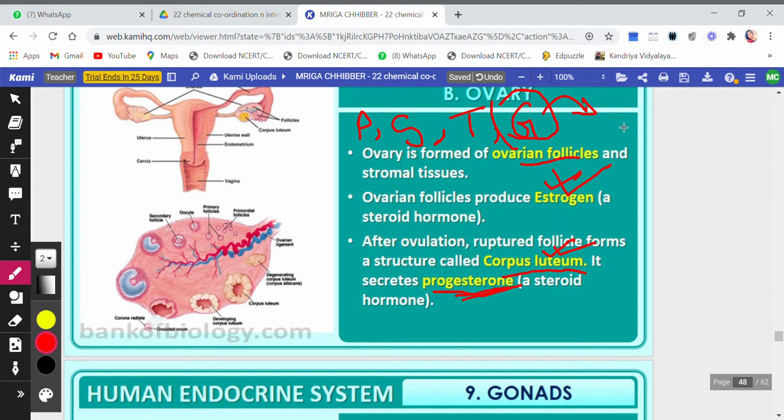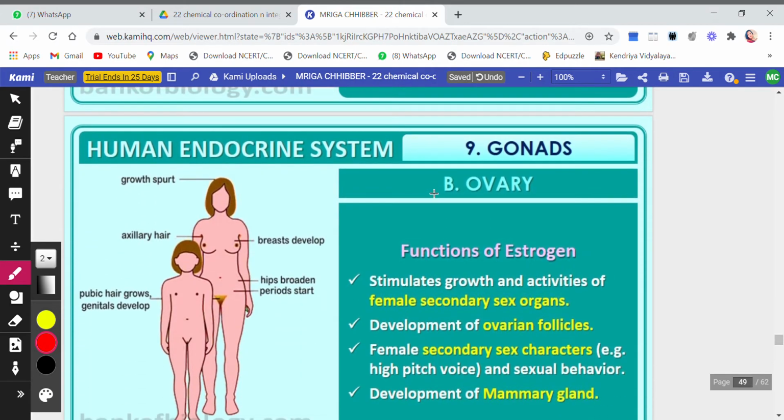Ovum coming out, this process is called ovulation. Whatever is left behind after the ovum comes out is called corpus luteum, and that corpus luteum is responsible for the production of another hormone called progesterone. So you see, two types of hormones are produced in the ovary. Follicles produce estrogen and corpus luteum produces progesterone. These are the two sex hormones produced by the female gonad, that is the ovary.